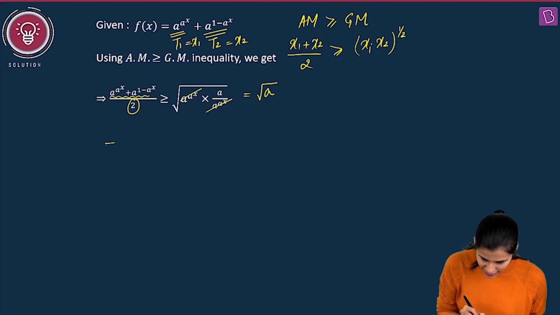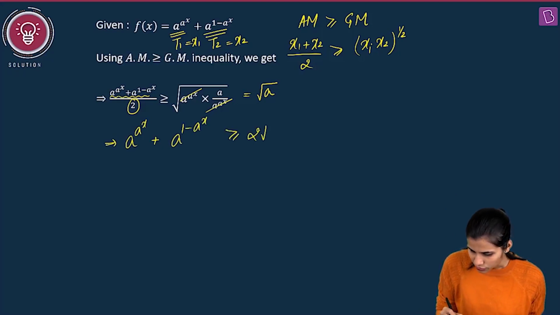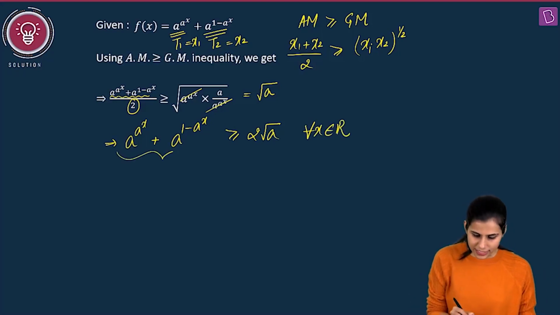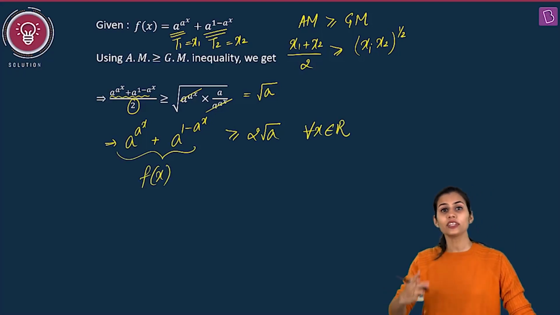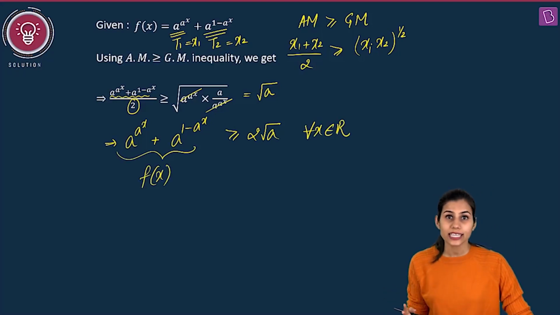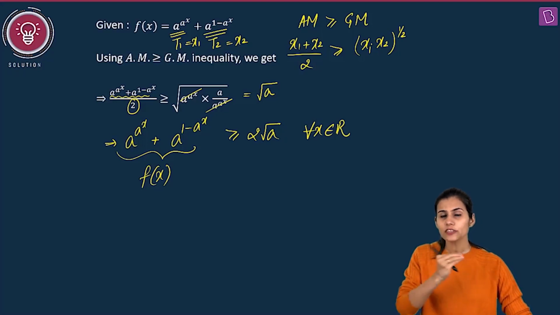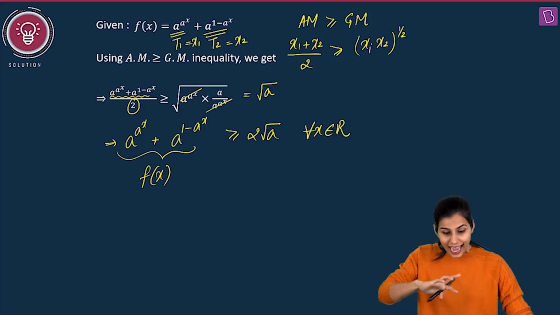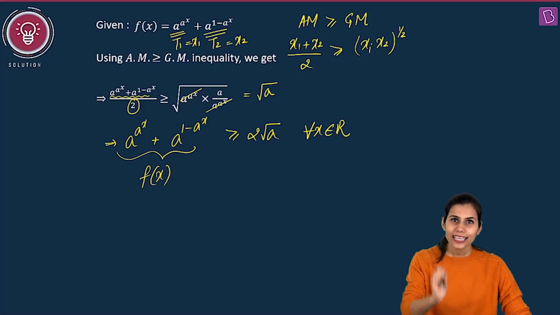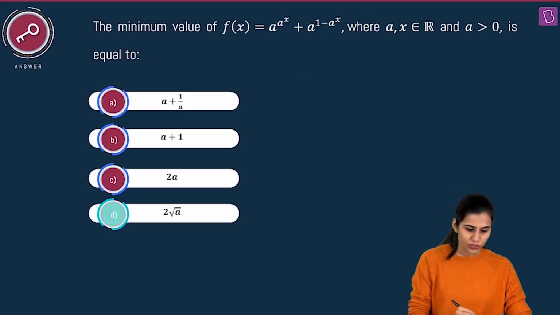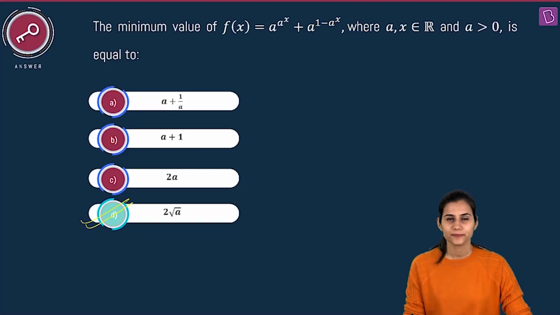Yes. So this gives me a to the power a to the power x plus a to the power 1 minus a to the power x is greater than or equal to 2 root a for every x real. This is nothing but f of x. You are getting f of x is greater than or equal to 2 root a for every x. That means the values that the function f is taking are at least 2 root a. So the minimum value that f is taking is 2 root a, which is sitting in option D.